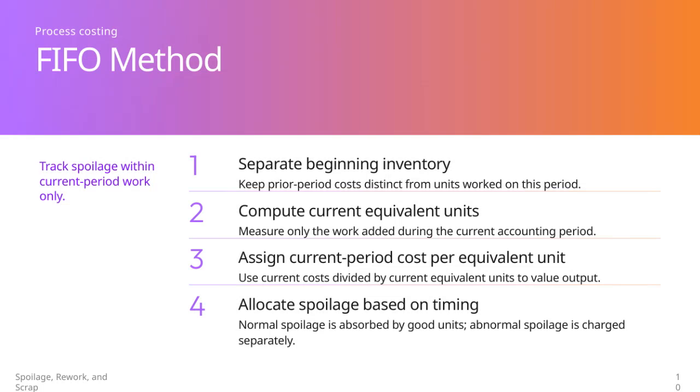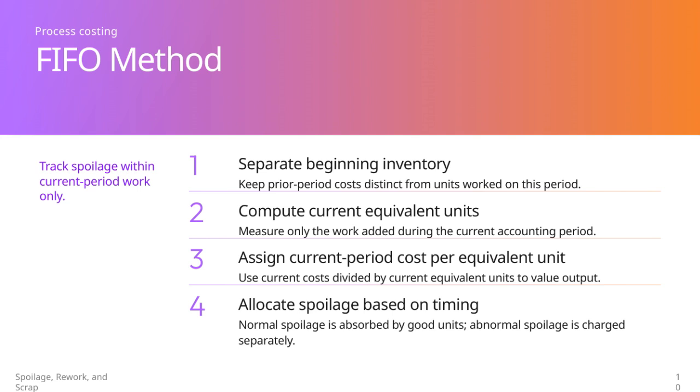Now, let's focus on how the FIFO method in process costing handles spoilage. First, we track spoilage strictly within the current period's work. This means any spoilage is associated only with the units processed during this accounting period, not with beginning inventory. To do that effectively, we separate beginning inventory so prior period costs remain distinct from current period units.